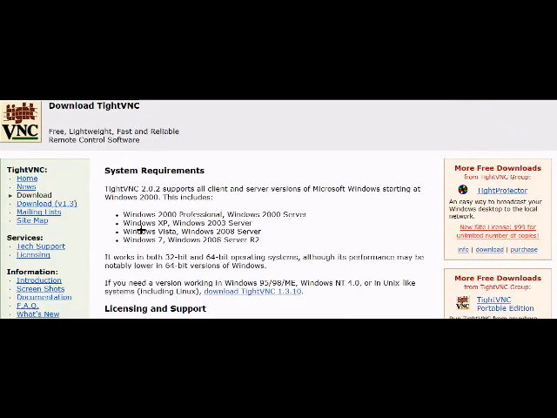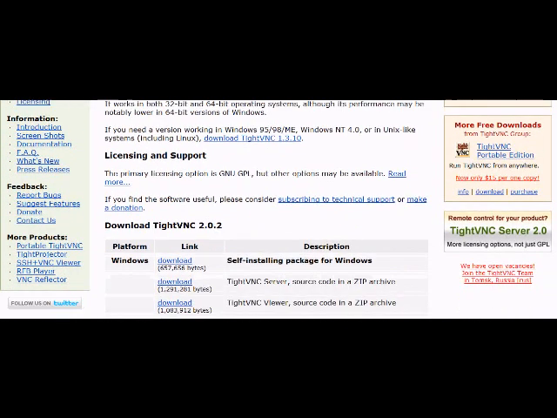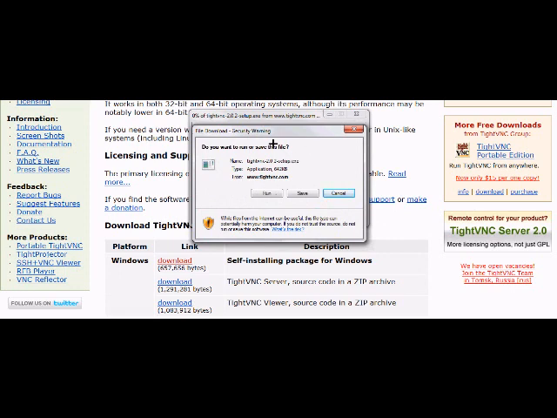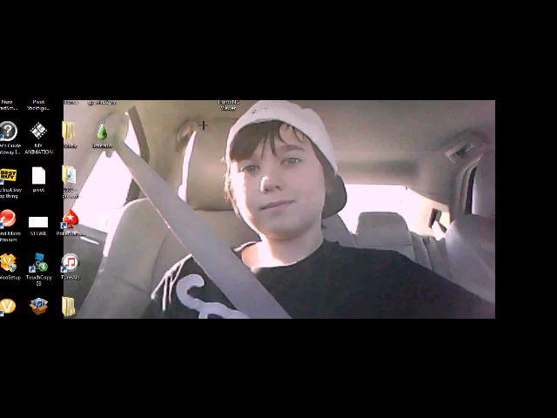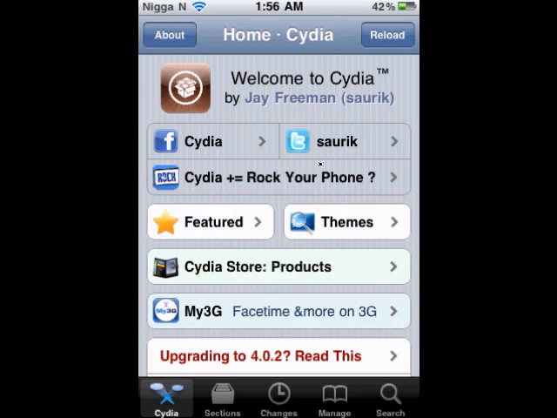It should say download TightVNC, tightvnc.com/download.php. Alright, so then you're going to want to scroll down here. And then right here, self-installing package for Windows. You're going to hit download, and then run it and then save it to your desktop. I'm not going to do that right now.